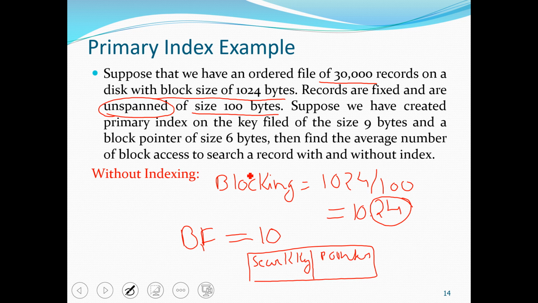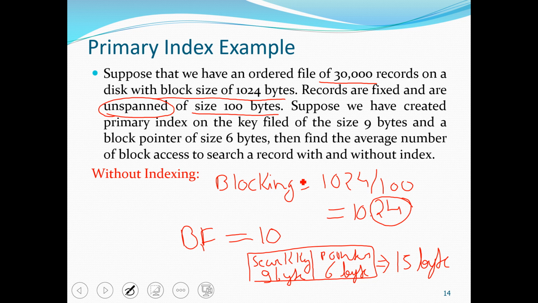So here the search key is 9 bytes and the pointer is 6 bytes. So the size of one index record is 15 bytes. Now the question is, how many block accesses do we require to search a record if we are storing the data without indexing, or with index?